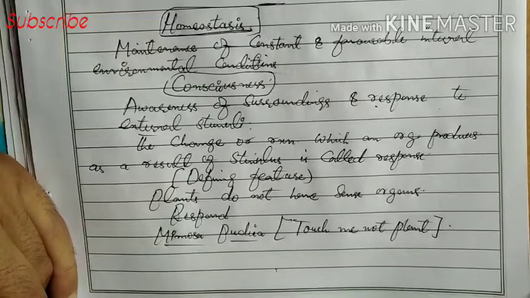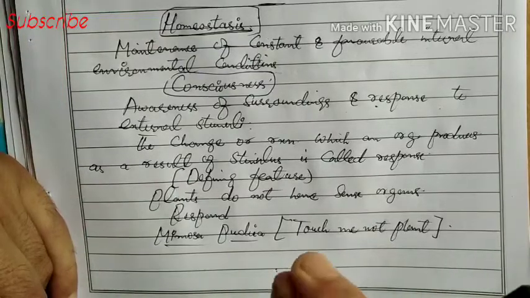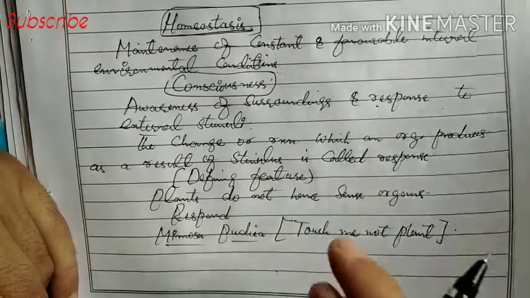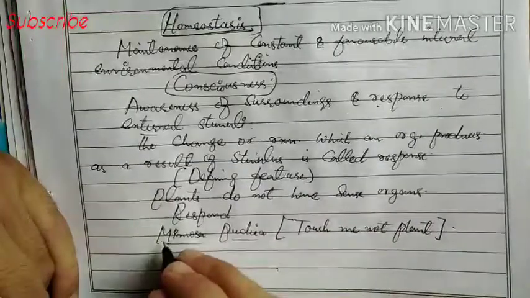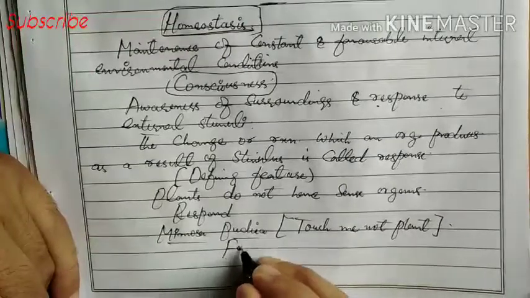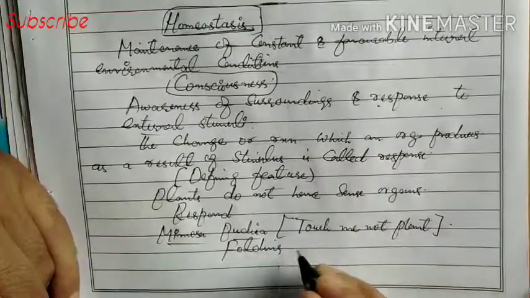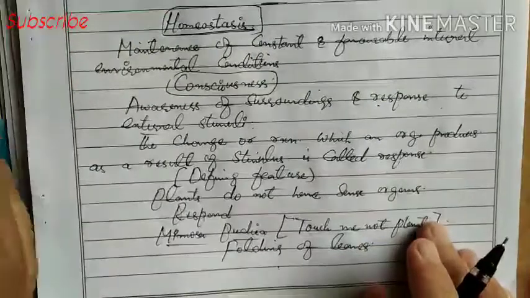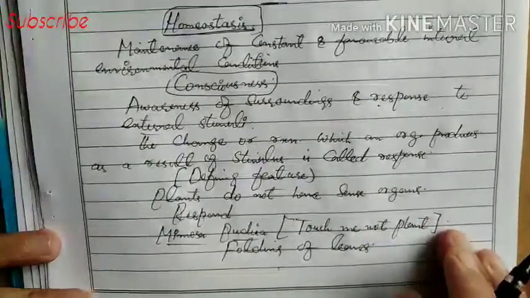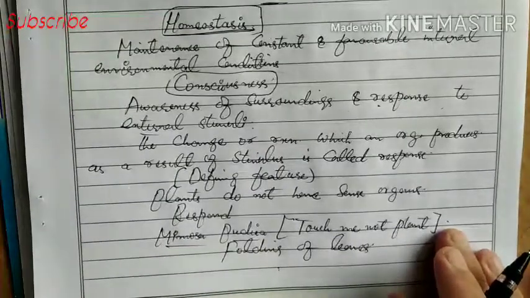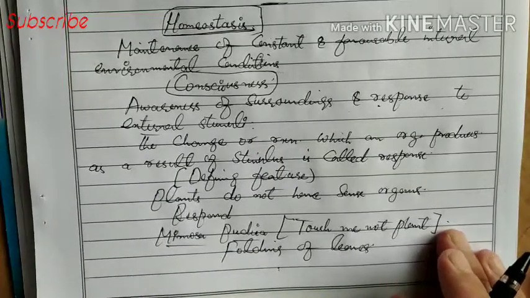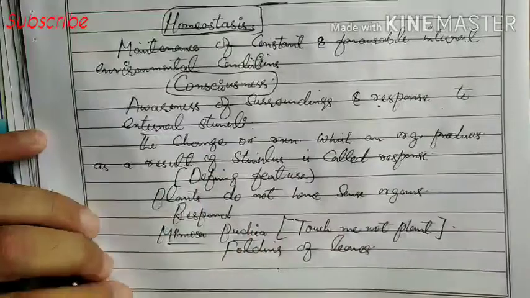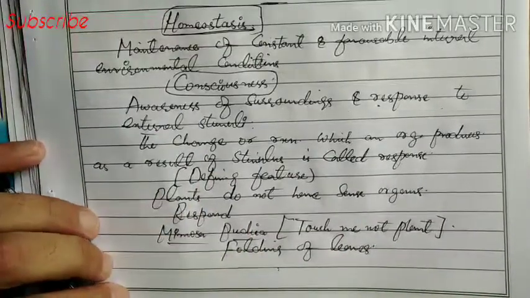The external stimulus is that we touch it, and in response to that, it shows a response, that is, folding of leaves in Mimosa pudica. So consciousness is also a defining feature. The change or reaction which an organism produces as a result of stimulus is called response.